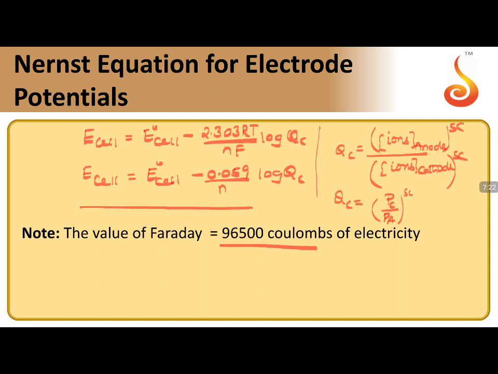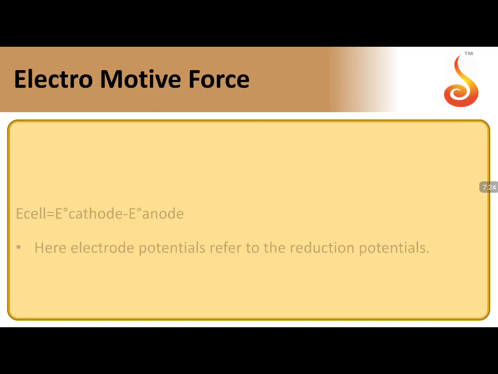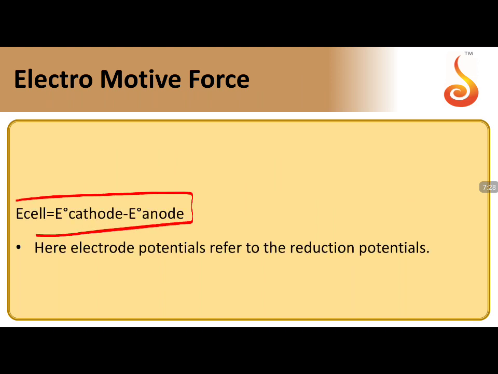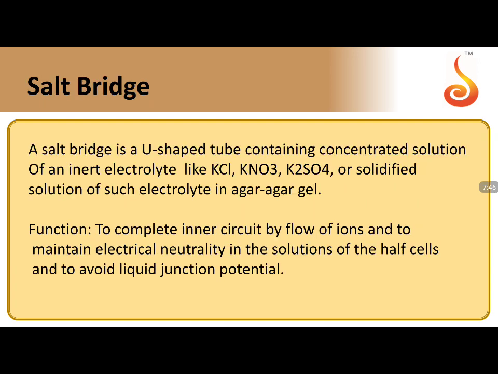Try to remember this. Now for EMF, E cell is given with the formula E cell is equal to E naught cathode minus E naught anode, where E naught is represented in terms of reduction potentials. This is as per IUPAC. You should always follow the terminology of reduction potential, not oxidation potentials. That is a very important point to be taken care of.